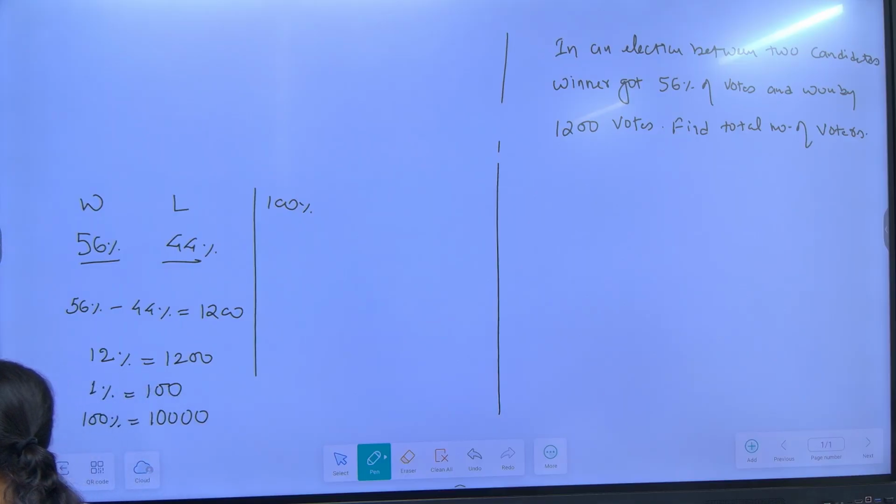Right. 100% will be equal to how much? 10,000 or not? That is the total number of voters. 12% is 1,200, so 1% will be 100. 100% will be 10,000.